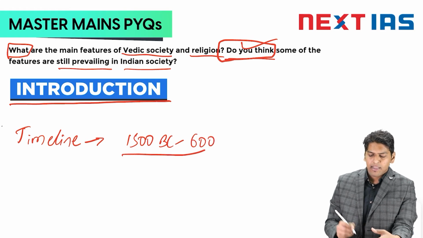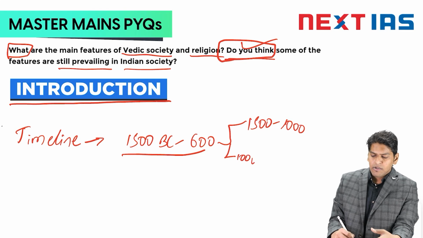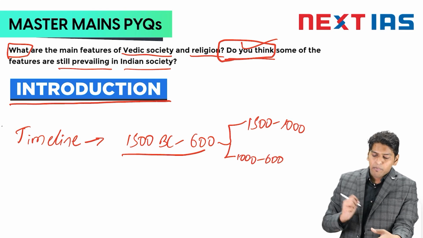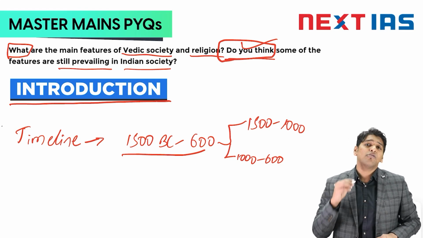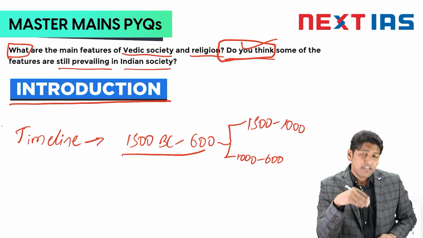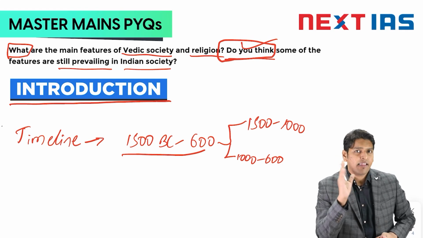It can further be split into 1500 to 1000 and 1000 to 600, but that is not important in this question, because UPSC has not split the Vedic period into later and early.